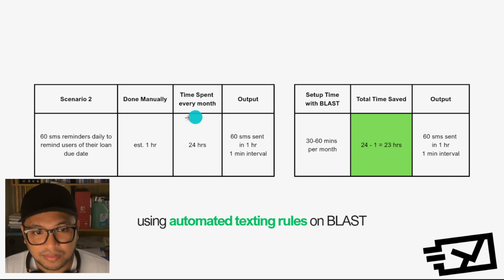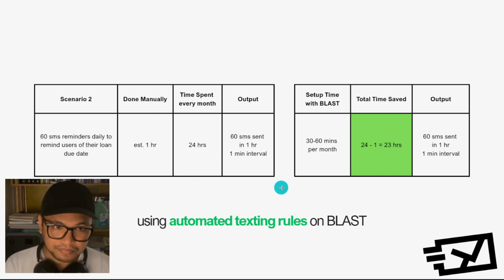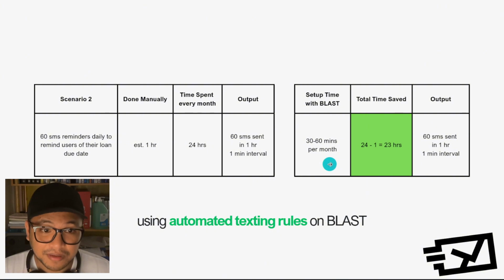This is if you're currently doing it manually. Now, if you're going to be using Blast, it will only take a setup time of 30 minutes to 60 minutes or 1 hour. That's 23 hours saved per month because instead of doing the texting manually every day, the Blast app has automated texting rules that users can use so that it will send the same output of 60 SMS sent per hour with 1 minute interval.